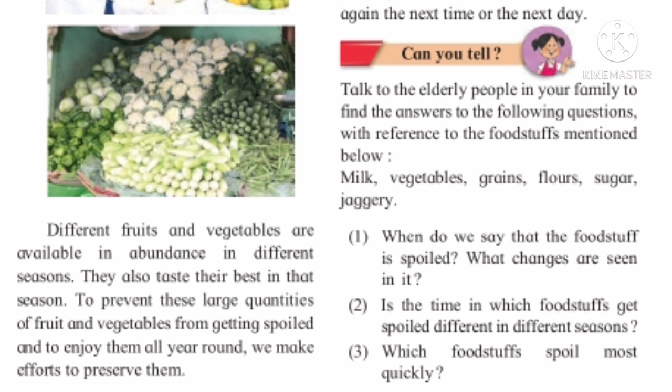Which foodstuffs spoil most quickly? There are some foodstuffs which spoil very fast compared to others. For example, milk and milk products, fruits, vegetables, etc. are the foodstuffs which get spoiled very quickly.